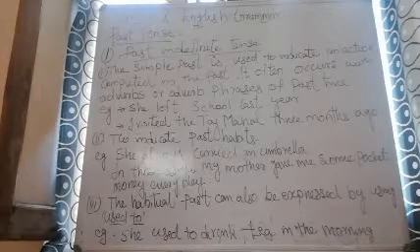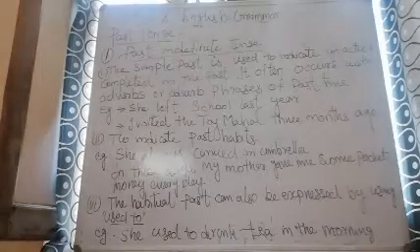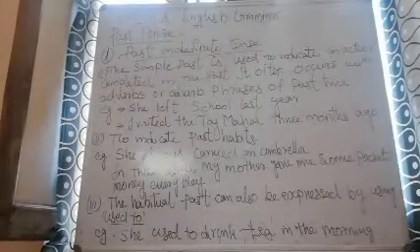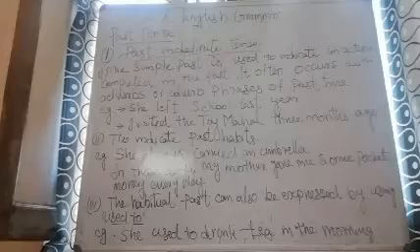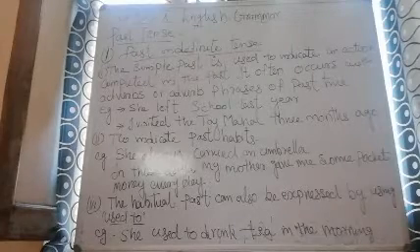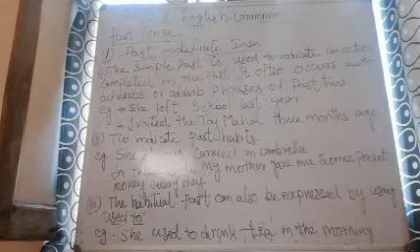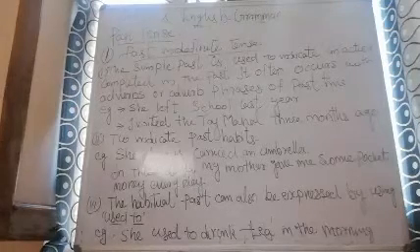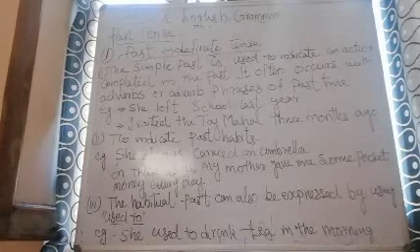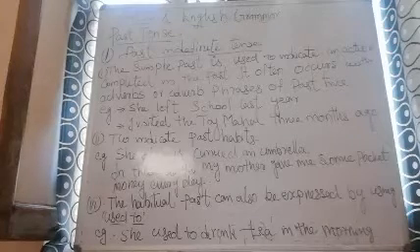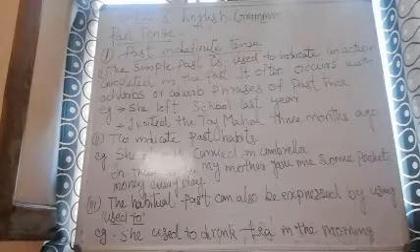So next comes the past continuous tense. There are some ways we use the past continuous tense. The next comes the past perfect tense and the past perfect continuous tense. These are the four forms that we can see in past tenses.